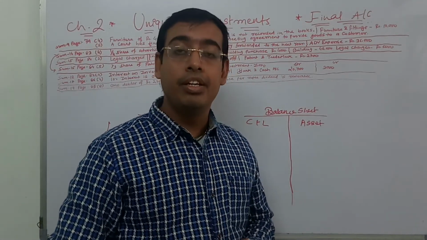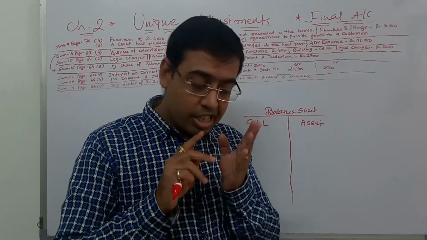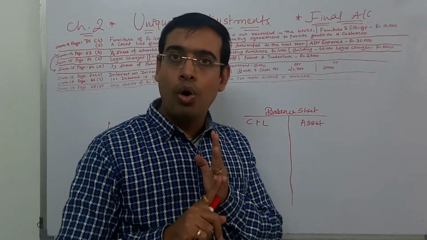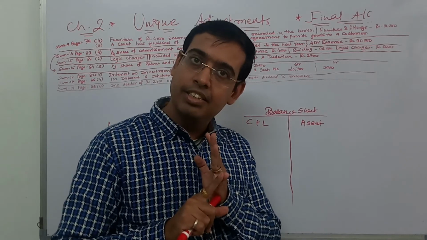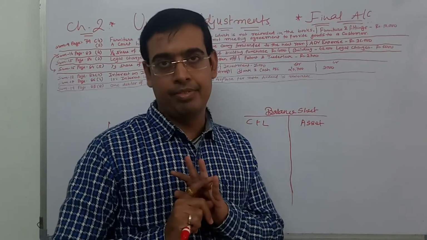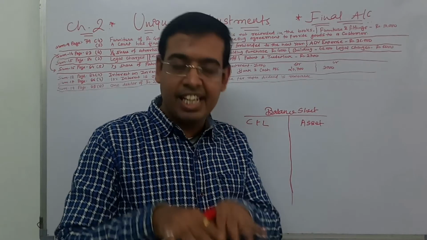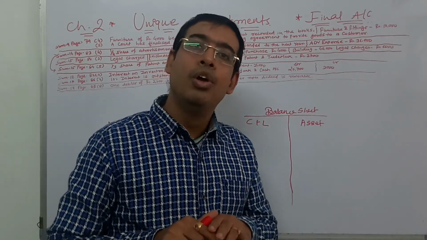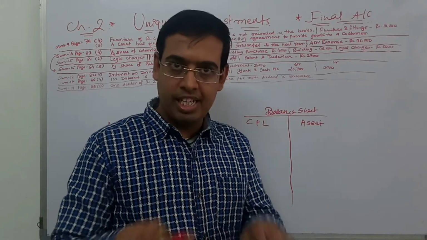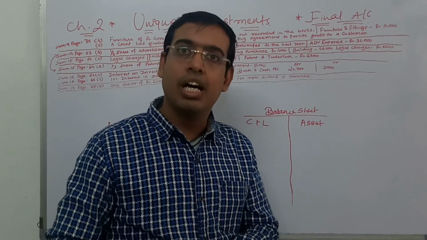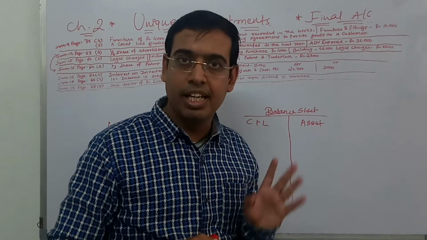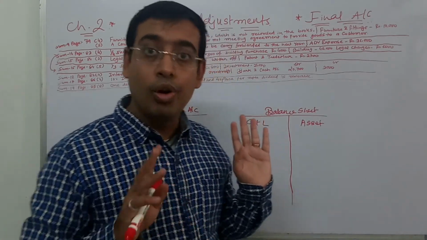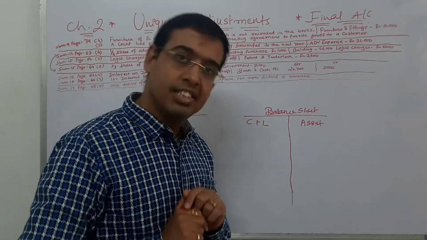Because whatever purchase we make in terms of an asset, all the charges for buying it or settling it, let's say for example we bought furniture and we also paid an amount in cash for setting it up, or wages including that, or legal charges of the building, all these would be recorded in the asset only.